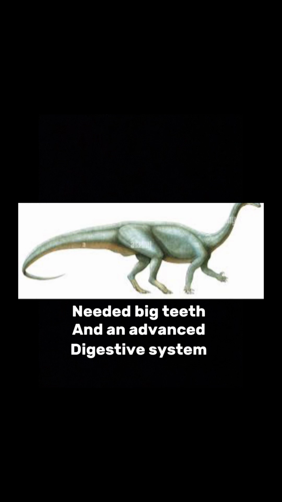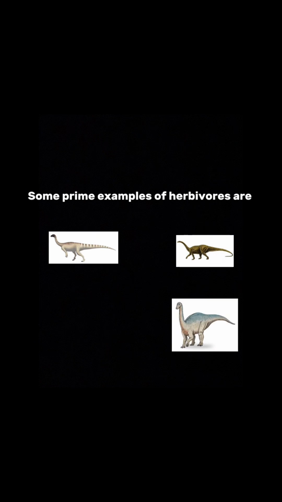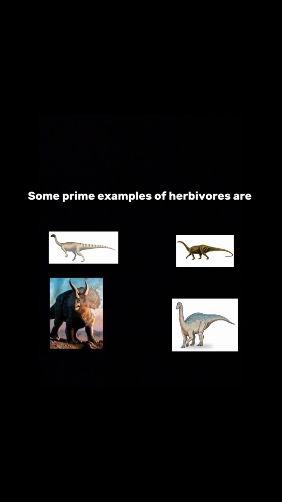Herbivores are entirely plant-based dinosaurs, meaning they would only eat plants and leaf-like foods. The most common and abundant food source, and one of the only primary food sources, was the cycad. This was a plant that was hard to digest, meaning that herbivores needed big teeth and an advanced digestive system. Their big teeth helped them chew the plants, and their digestive system obviously digested it. Some prime examples of herbivores are the Mosasaurus, Melanosaurus, Rheosaurus, and of course the Triceratops.